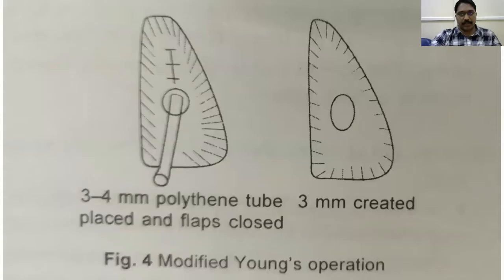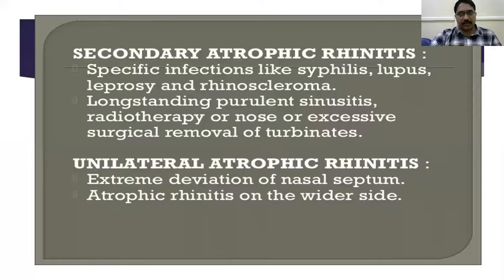Okay. These are the main surgical aspects. Coming to secondary atrophic rhinitis. I told you, primary is regarding all this. Secondary atrophic rhinitis is mainly secondary to syphilis, lupus, leprosy, rhinoscleroma, even rhinosporidiosis. The most common cause of unilateral atrophic rhinitis is extreme deviation of the nasal septum, and post-operative septoplasty. Atrophic rhinitis on the wider side.